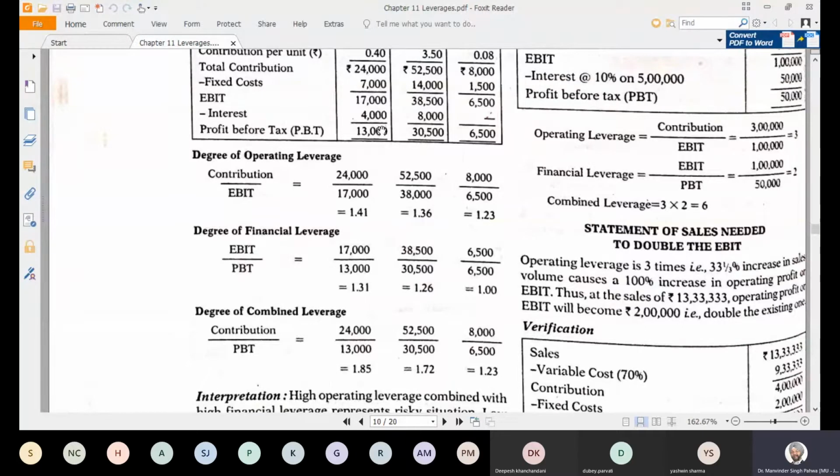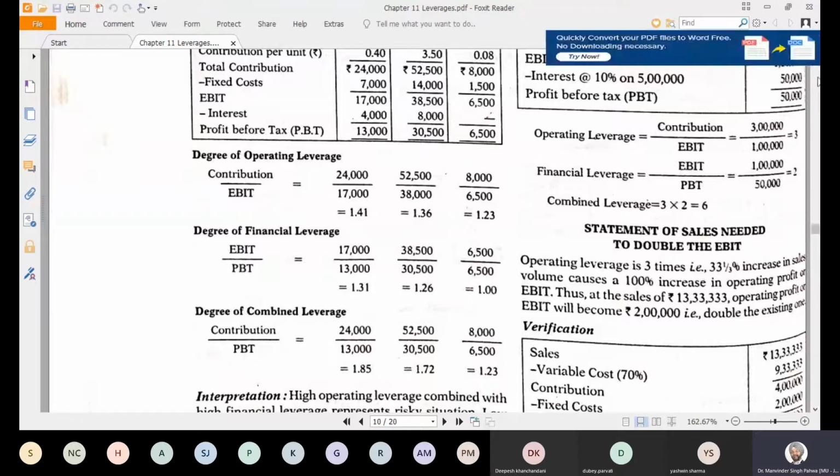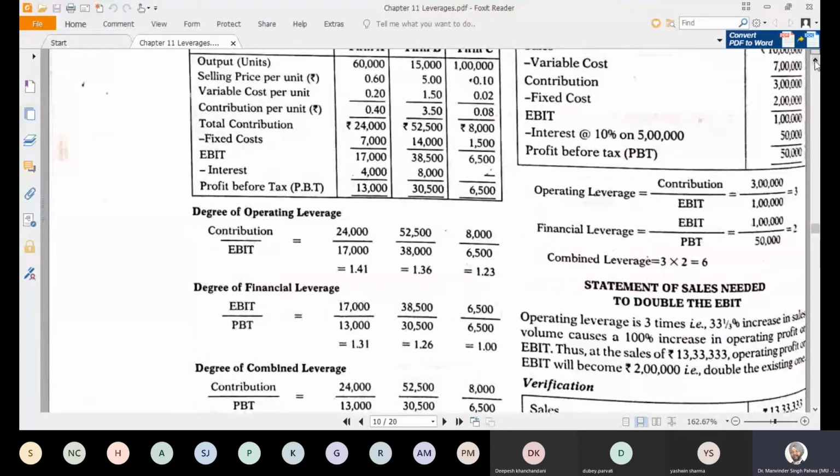So EBIT 70,000 divided by 13,000, 38,000 divided by 30,500, and 6,500 divided by 6,500. Here the financial leverage comes as 1 because it does not have any debt. So financial leverage in this particular case of firm C will be 1. Why? Because we do not have any debt, so interest is also not there.